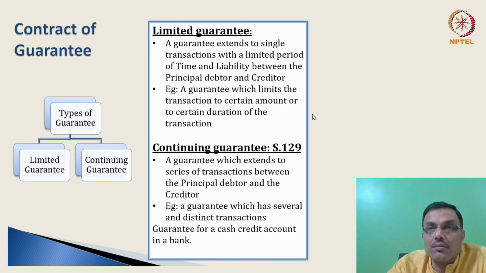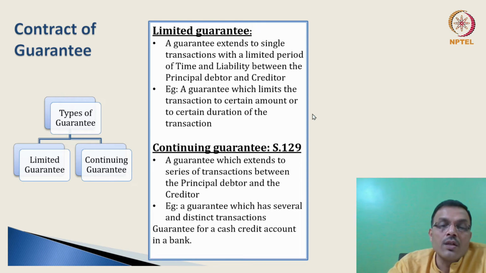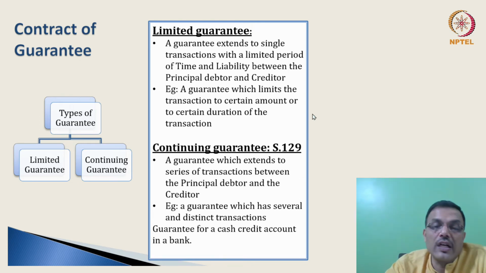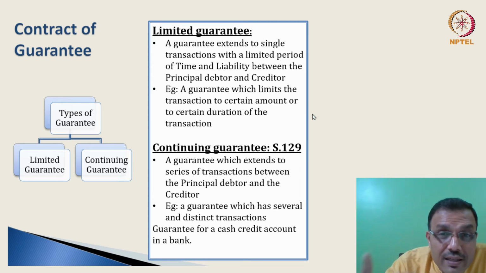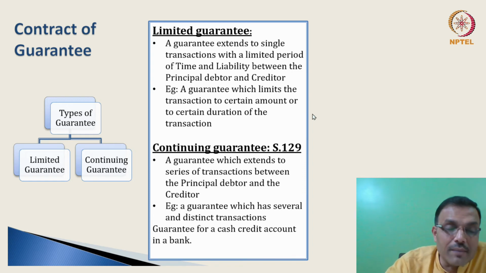So you can't expect the obligation of the surety to be inherited by the next of kin or the legal heirs. So death amounts to termination of a continuing guarantee, and that is also making a continuing guarantee slightly different from limited and other forms of normal guarantee as well.